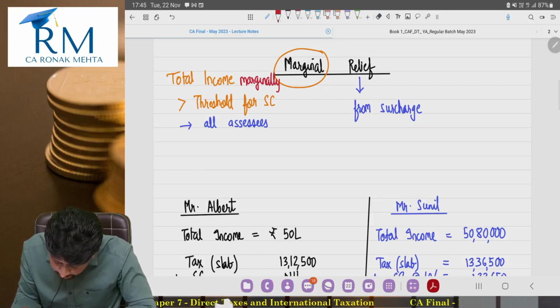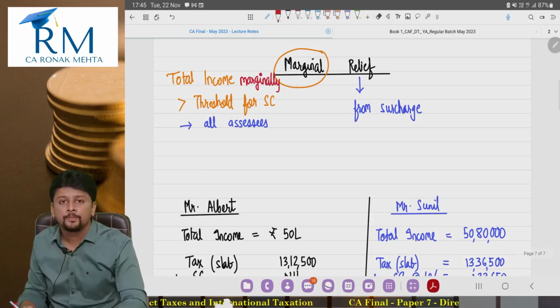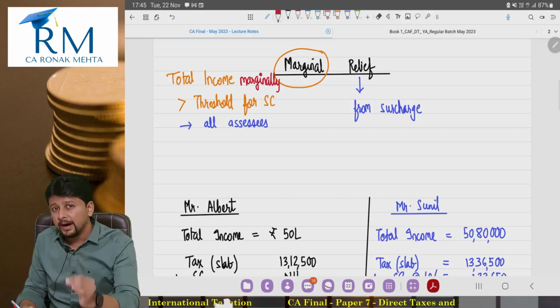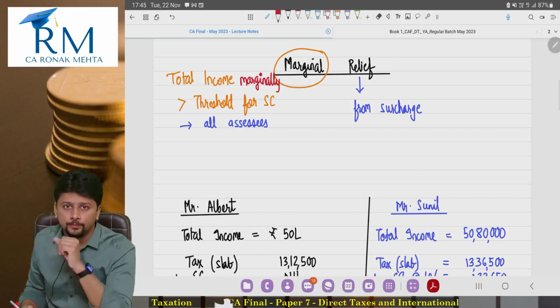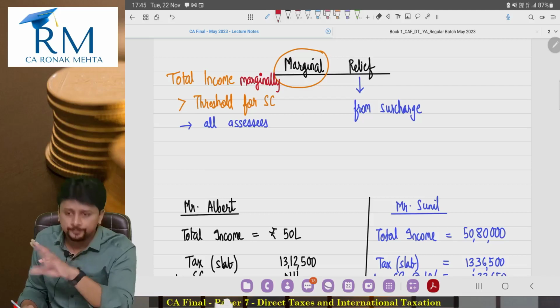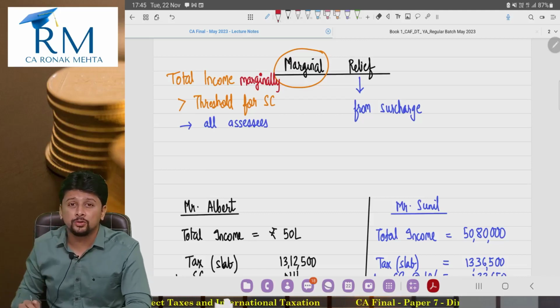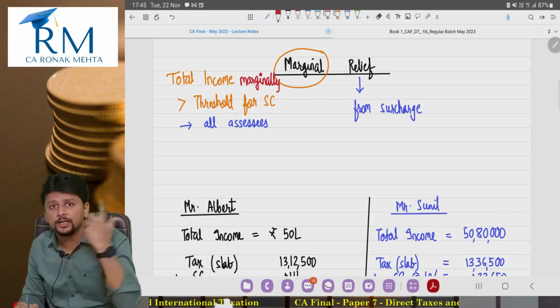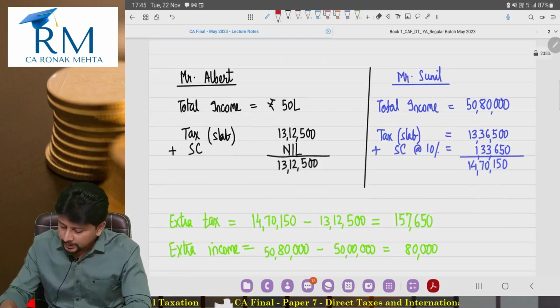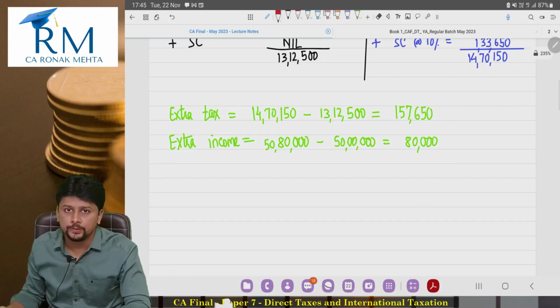That's why the relief is called marginal relief. Total income marginally exceeds the threshold, and that is why surcharge got attracted. But it created this type of situation.